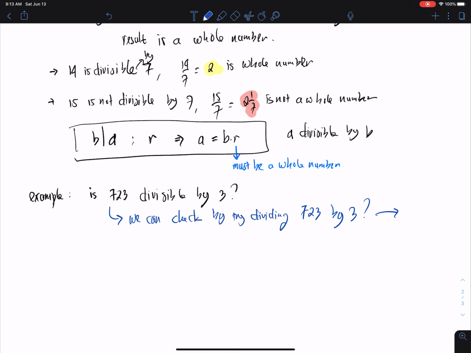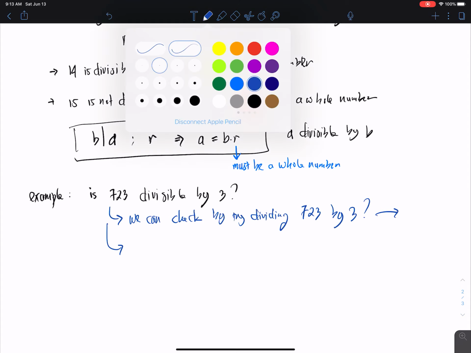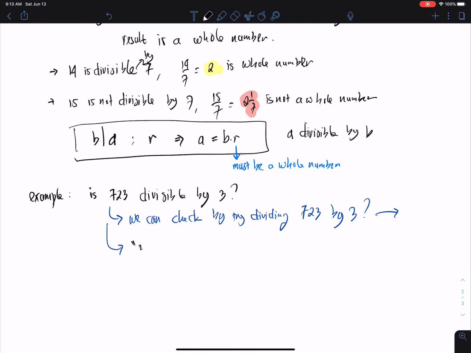What we can do is use what we call the 3 rule. We sum the digits. Because we have the number 723, we have 7 plus 2 plus 3, so the result will be 12.